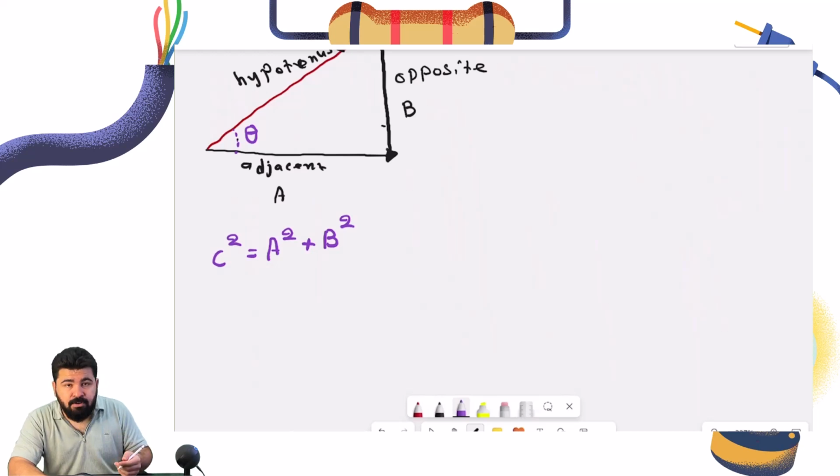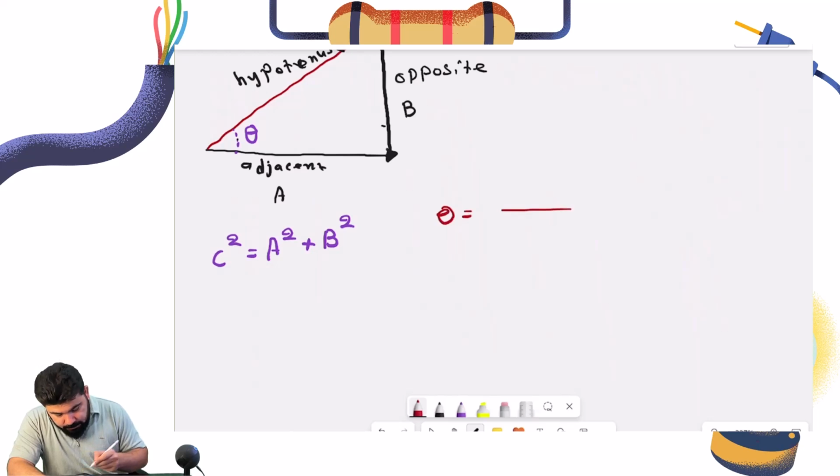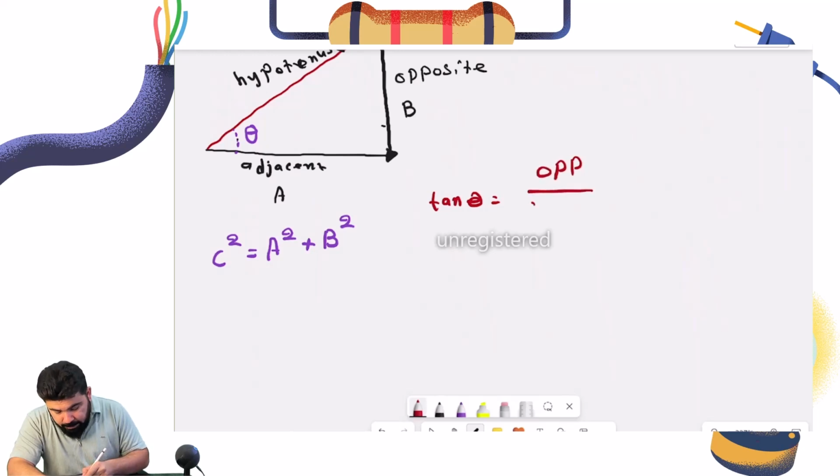For finding direction, we're going to say tan theta is equal to opposite divided by adjacent, or delta y divided by delta x.